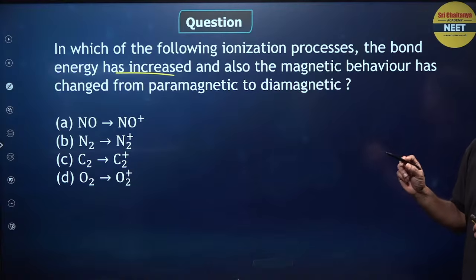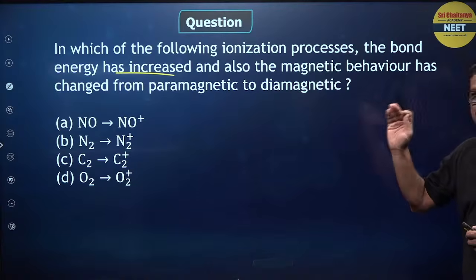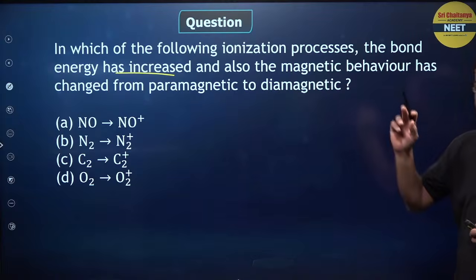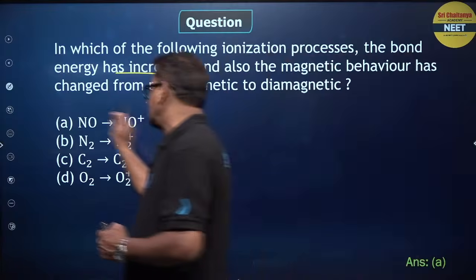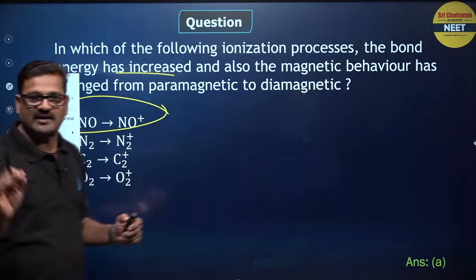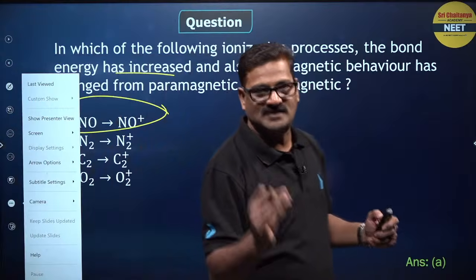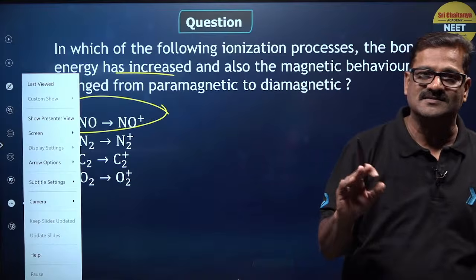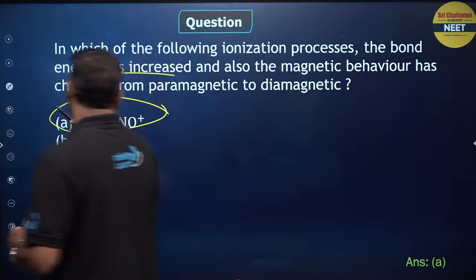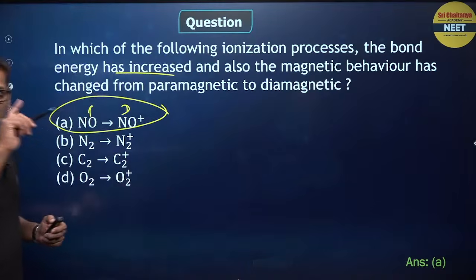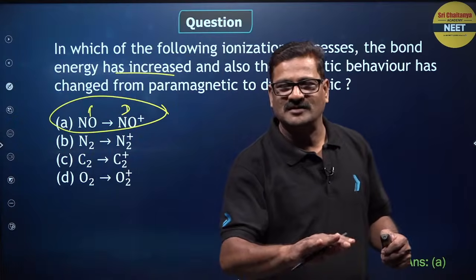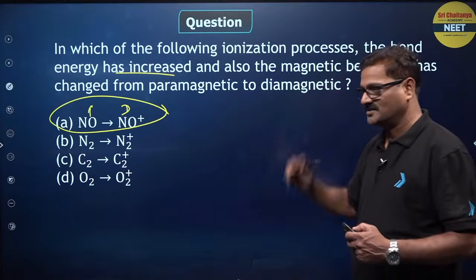Whenever energy is increased, I would like to say the bond order should decrease. If the number of electrons in anti-bonding molecular orbitals is increased, energy is increased. It comes to be NO to NO+. In this process, bond order is decreased and it is going to increase the energy of the system. And NO is paramagnetic, NO+ will be diamagnetic. If you have any doubt, you can tell me quickly. We can have a discussion on that.